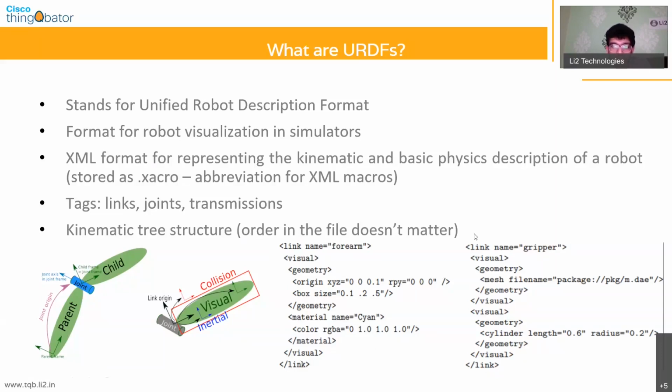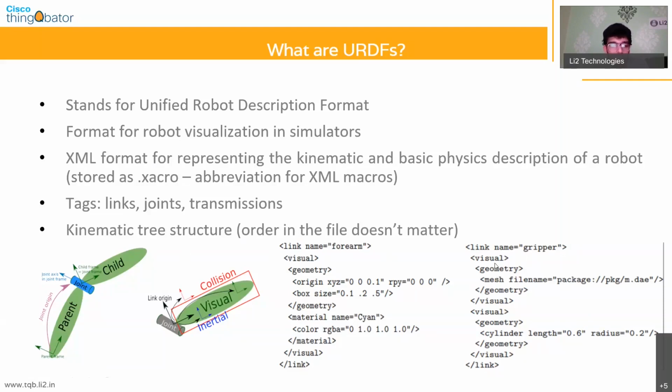And then this is another example. Again, the link name is gripper, and then the geometry file. Sometimes you have a mesh file. When you're converting a 3D model to URDF, you get two kinds of files: a URDF file as well as a mesh file. These mesh files encapsulate the three-dimensional properties of that particular link, so you can specify that directly, or you can describe the properties individually. You also have visual properties for geometry, and these geometrical properties you can define too. So these are all examples of how a URDF is constructed.